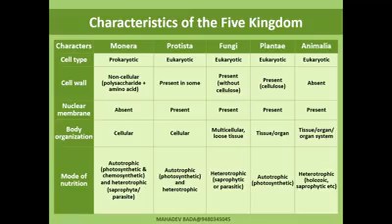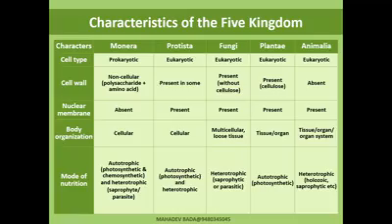Cell wall: non-cellulosic in some, present without cellulose in fungi. In plants, present with cellulose. In animals, absent. Nuclear membrane is absent in Monera, but present in Protista, fungi, Plantia, and Animalia. Body organization: cellular type in Monera and Protista, multicellular in fungi, tissue or organ type in Plantia, and tissue, organ, or organ system in Animalia. Some are at tissue level, some at organ level, some at organ system level.